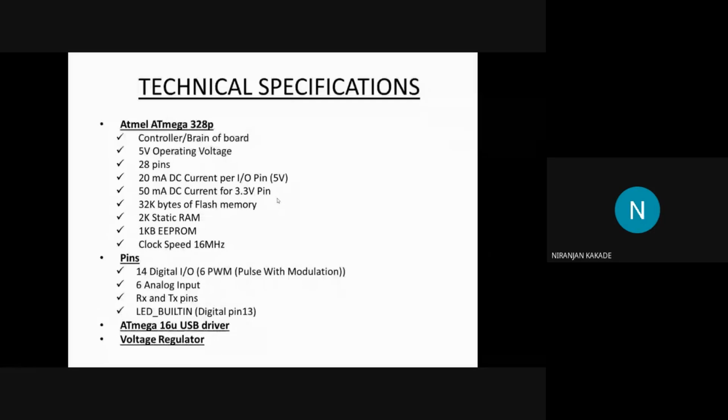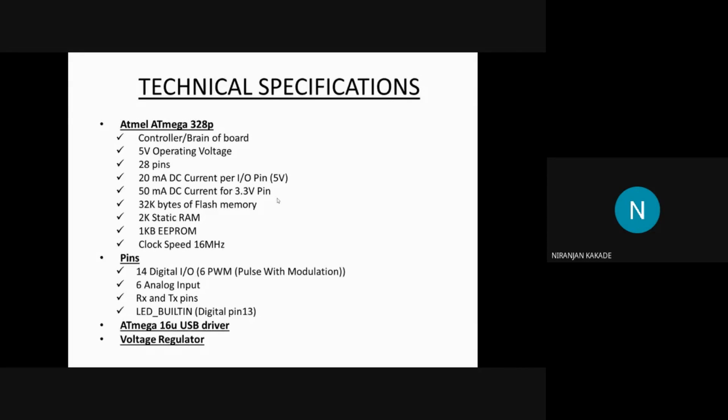And if you give digital output as low, you are giving directly 0. There is nothing in between, like 2.5. It is either 5 volt or 0 volt. 5 volt is high and 0 volt is low. This is what is known as digital input output pins.